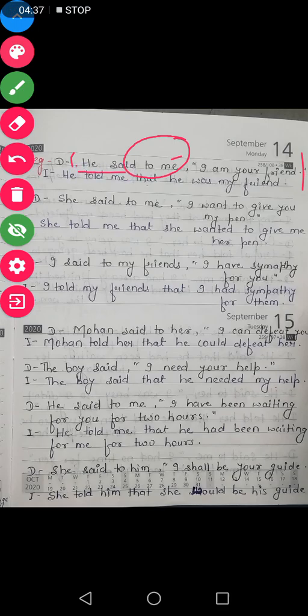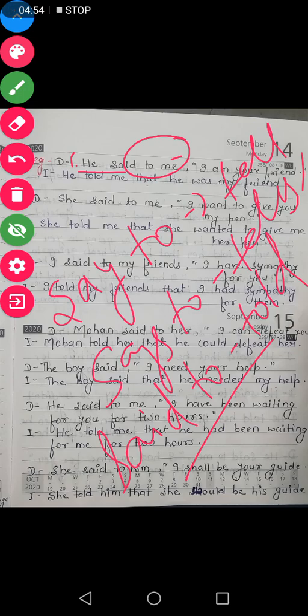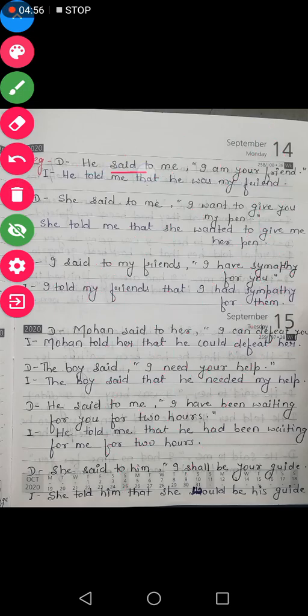In the rule we had understood that say to changes into tell, says to changes into tells, and said to changes into told. So here said to will change into told, and me will be written in the same way. Removing the inverted comma, we have used that.